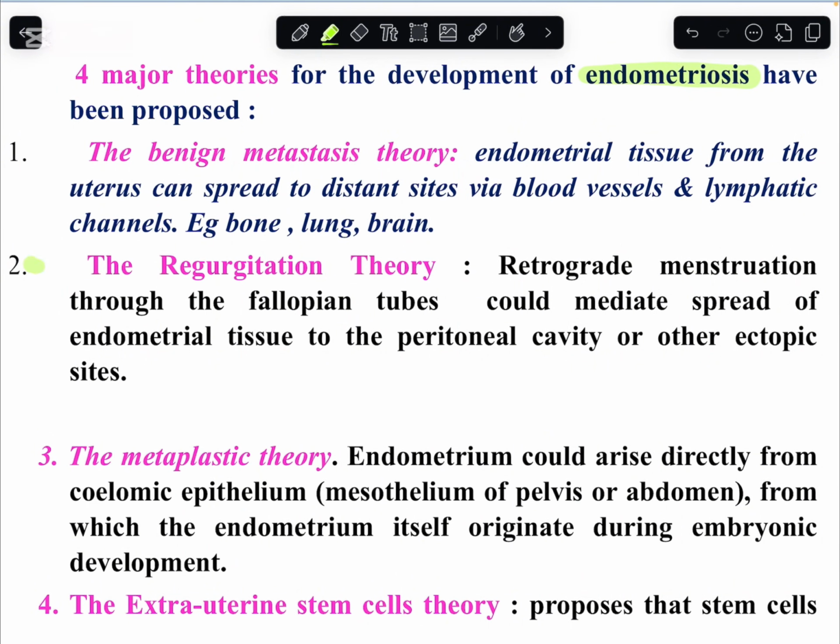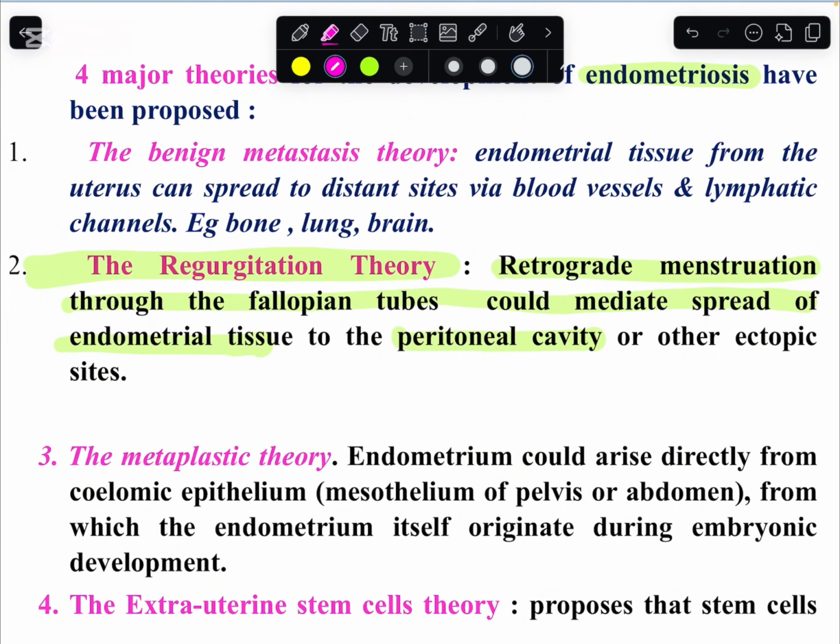Now if we discuss it from the slide, remember there are four major theories for development of endometriosis. The first one is the regurgitation theory, known as the retrograde menstruation theory. Retrograde menstruation through the fallopian tube could mediate spread of endometrial tissue to the peritoneal cavity or other ectopic sites, basically the ovary. The second is the benign metastasis theory. According to this theory, endometrial tissue from the uterus can spread to distant sites via blood vessels and lymphatics. In this way it is going to the lungs and the brain.